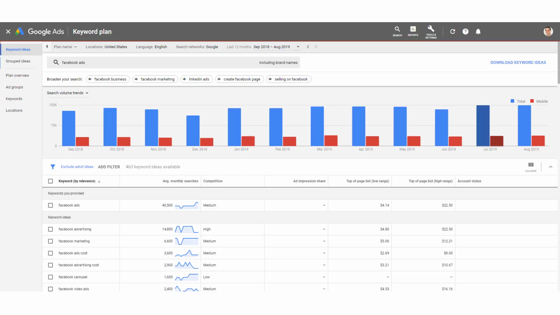Now, if you're not familiar with this tool, or if you've never used Google AdWords, totally okay. But if you're like me, you're going to be using this tool daily. It's an amazing tool, and it's provided for free by the biggest search engine on earth. So basically what this tool does is you input a keyword, and Google does a search and outputs what the average monthly searches are, the competition, the suggested bid on Google AdWords, and various other variables that you want to seek for that keyword.